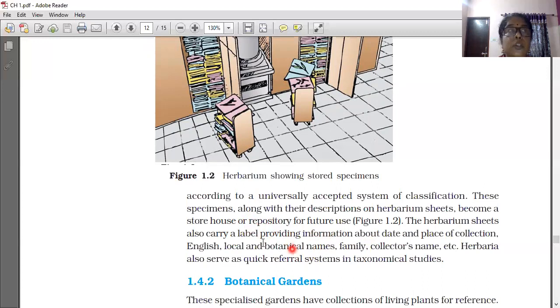The herbarium sheet also carries a label providing information: date and place of collection, English, local and botanical names, family, collector's name, etc. Herbaria also serve as quick referral systems in taxonomical studies. So the first taxonomical aid, herbarium, we have learned now. I will show the slides to you.